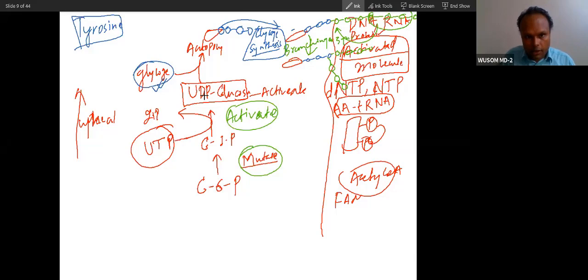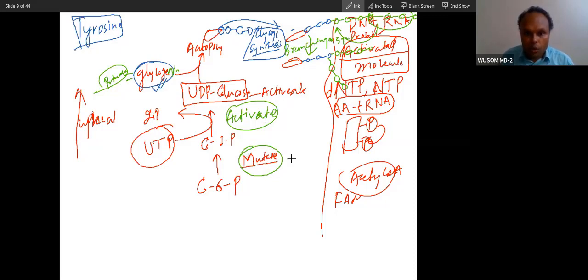Then after activation, the glycogenin autopolymerization. The same way you have seen in DNA, there is a primase. You can correlate this glycogenin with primase. So there will be synthesis of a short chain, and then comes glycogen synthase and branching.